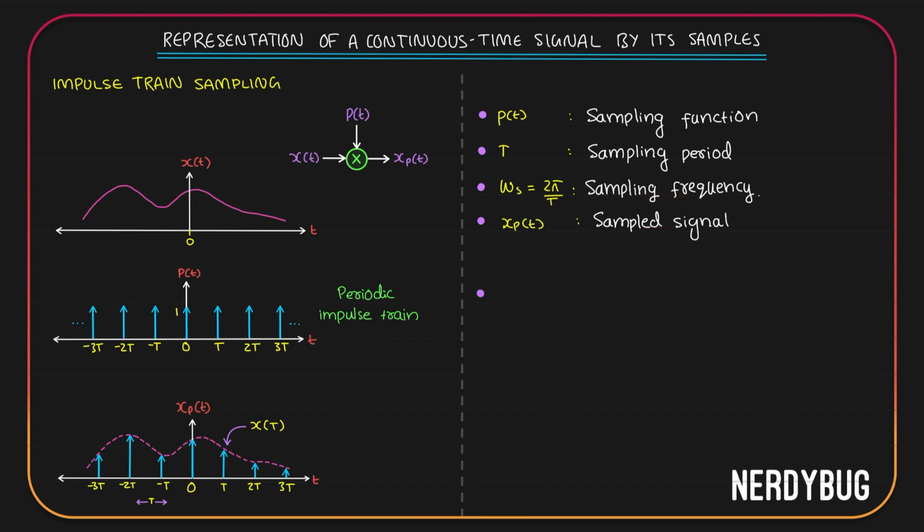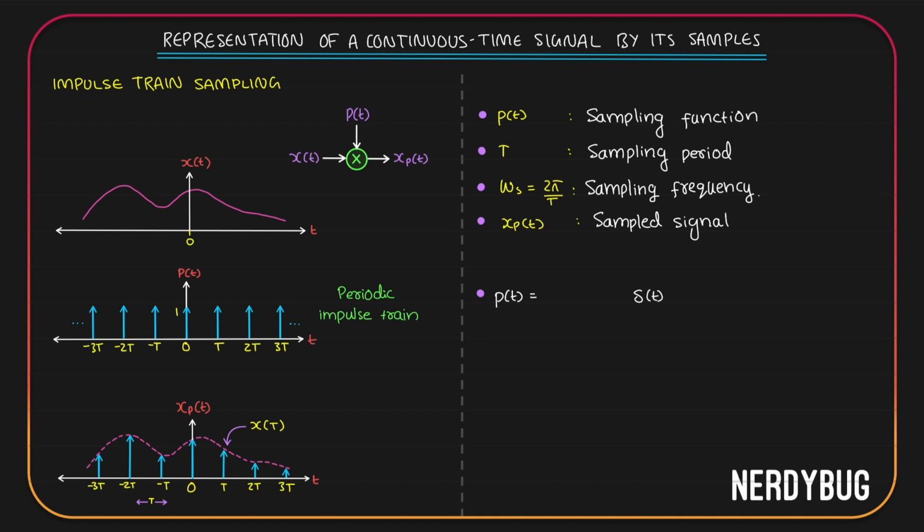Now, p of t is the periodic impulse train. It has an impulse at 0, t, 2t, 3t, minus 2t, minus 3t, or basically at every multiple of t. So we can write p of t is the summation of all these impulses. So I will write delta of t.